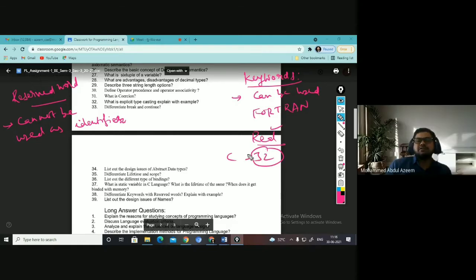Yes, they are reserved words because can you use them as variables? You can't. Have you used int as a variable in C language? Have you used for as a variable? Have you used struct as a variable? No, it means these keywords are reserved words here. Got it? I hope it is clear. In C++, how many keywords are there?